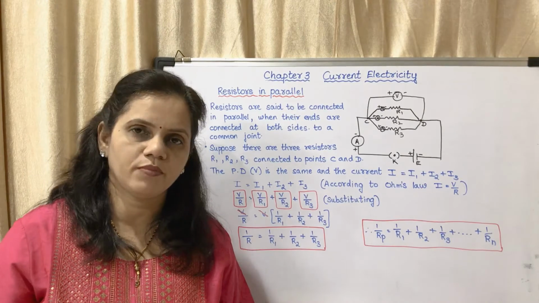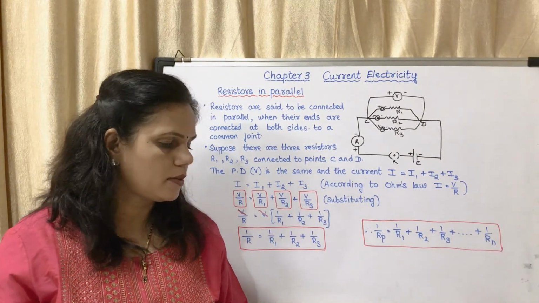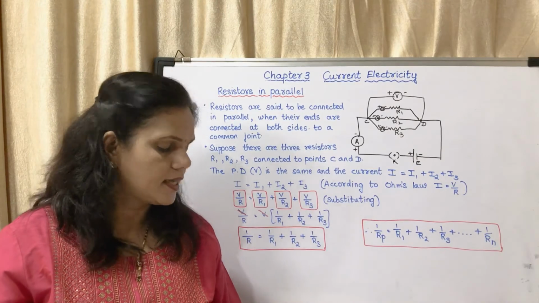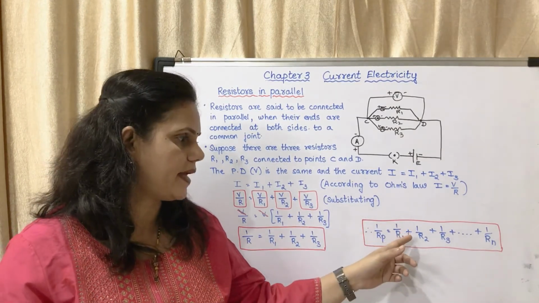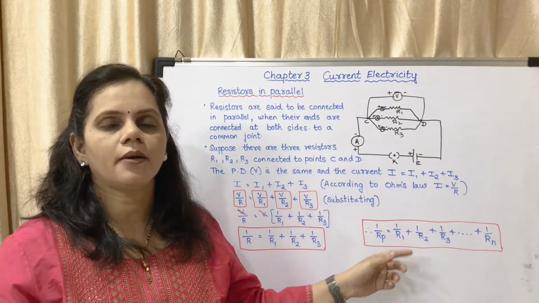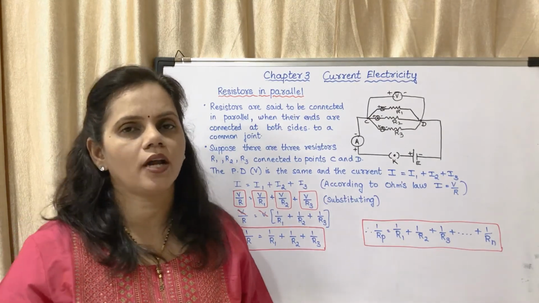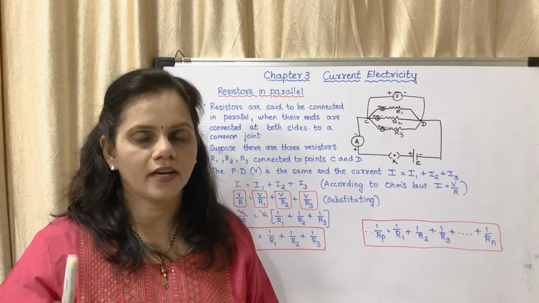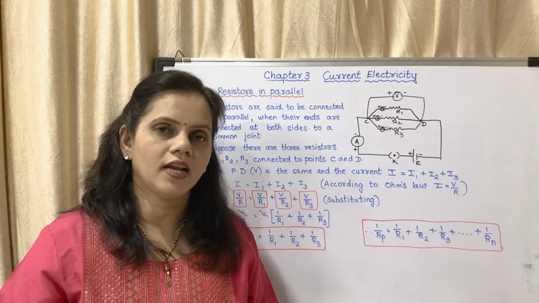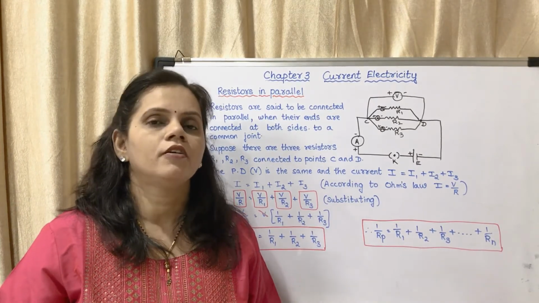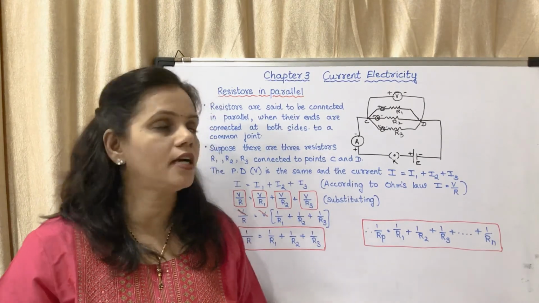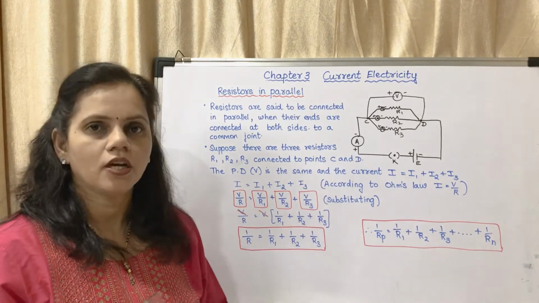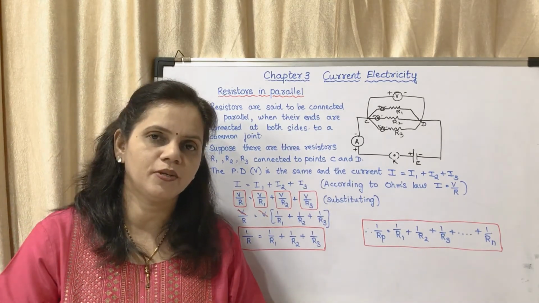This is a 5-mark question in your textbook on page number 41 with the heading resistors in parallel, till the end of the page. That is this equation: 1 upon Rp is equal to 1 upon R1 plus 1 upon R2 plus 1 upon R3 till 1 upon Rn. Till there you will have to write. Okay. For those who find it difficult, you may draw this diagram and write this much. So you may copy this in your notebook.